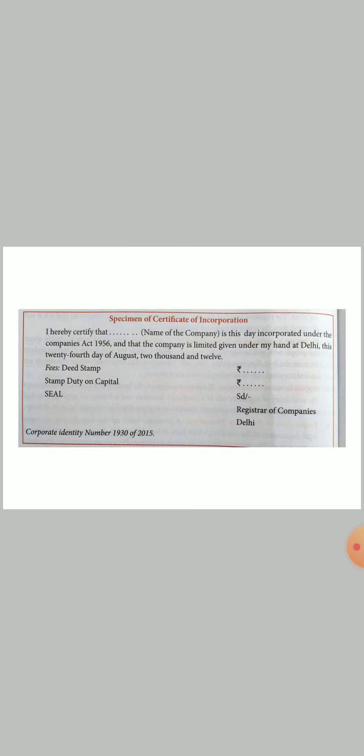ठीक है, before this it is not a separate legal entity, but once the certificate of incorporation is issued, the company gets a separate existence from its promoters. The information written on it is: I hereby certify that the name of the company is this, this day incorporated under the Companies Act 2013, and the company is a limited company, given under my hand at Delhi. This 24th day of August 2012 is the date of registration on which the company gets registered.